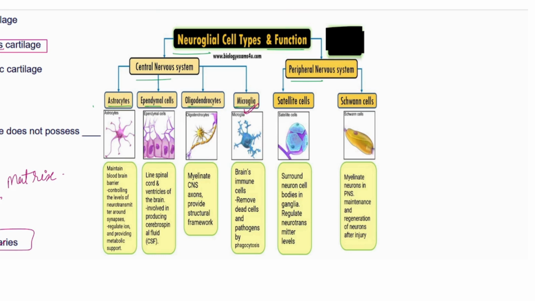The function is actually very important. Astrocytes are forming the blood-brain barrier, and the ependymal cells are lining the spinal cord and the ventricles. Oligodendrocytes will be myelinating the CNS, and microglia cells work as the immune system, doing phagocytosis. While the satellite cells and the Schwann cells are part of the PNS, satellite cells are having the regulation of the neurotransmitters, while the Schwann cells will show the myelination again.